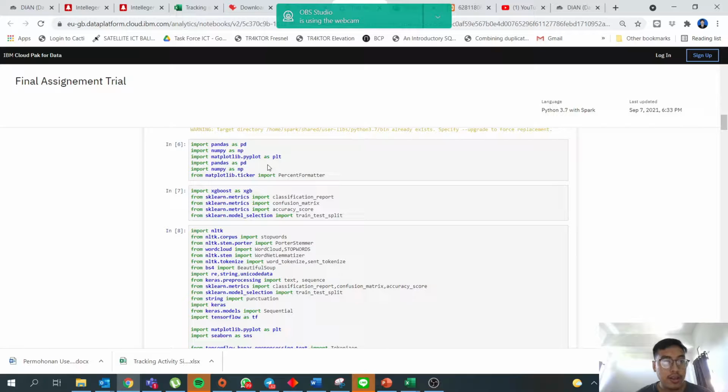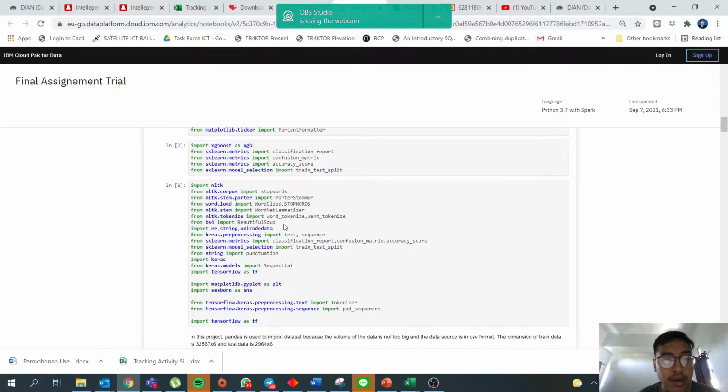I have already presented my Jupyter Notebook from IBM Cloud Pak for Data. So this is the library I use in this final assignment: Pandas, NumPy, sklearn, NLTK, the Natural Language Toolkit.